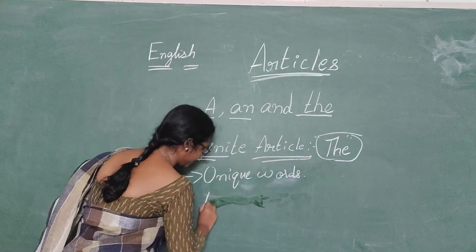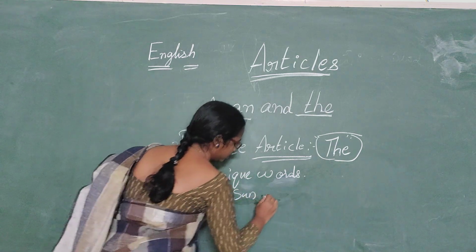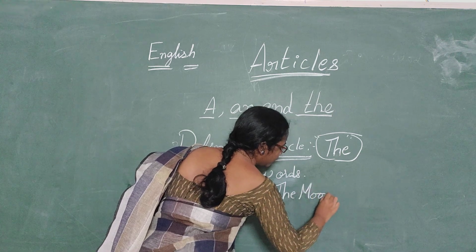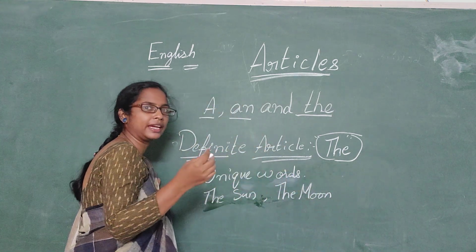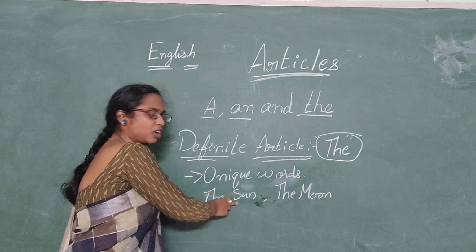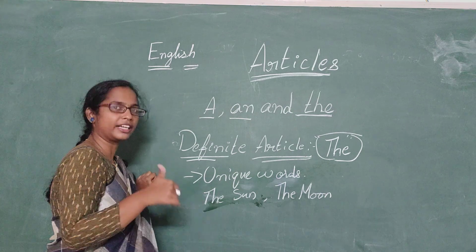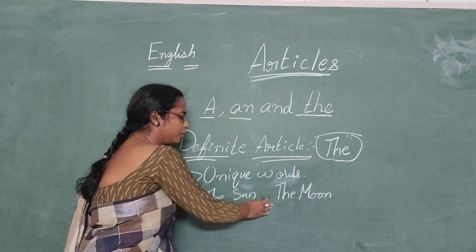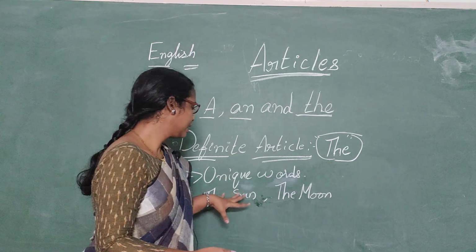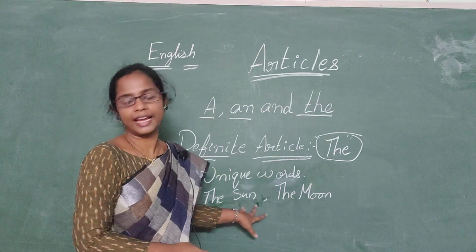For example, the sun, the moon. Listen, children, I am saying it as "the" here. Why? I already told you that this is a consonant sound, right? So that I am saying "the" here. Got it, children? The sun, the moon, these are very unique in nature. So that we use "the" here. Got it? "The" is used because they are unique in nature, right?